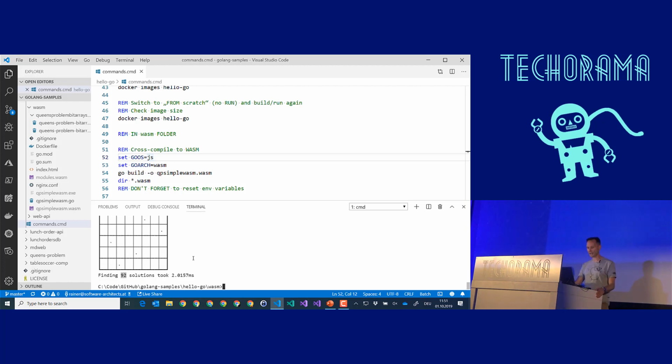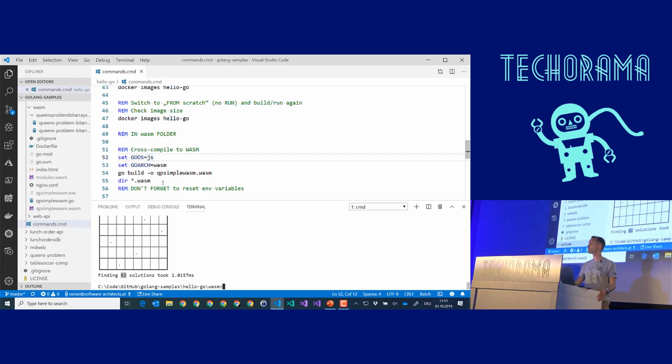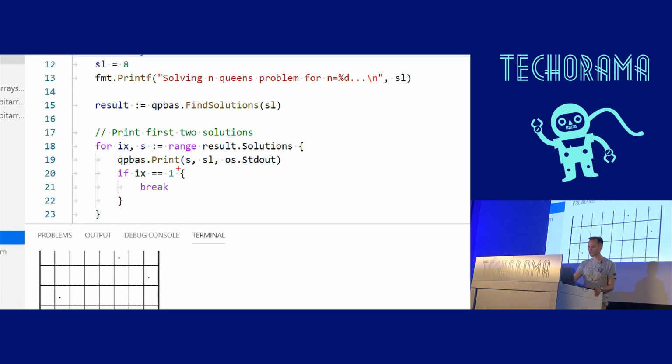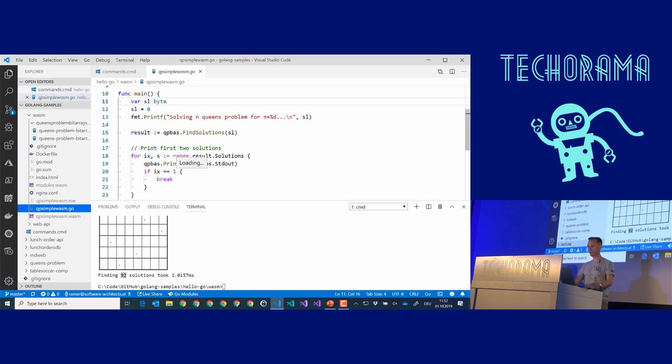This is just an application. Good. This is just an application. Let me show it to you. Here it is, that prints results to standard out. That's all. Don't worry about the rest of the Go code. We have enough time to go into the small details.